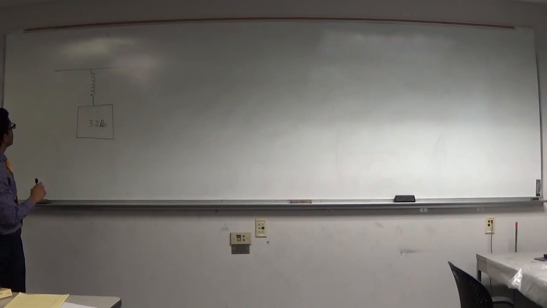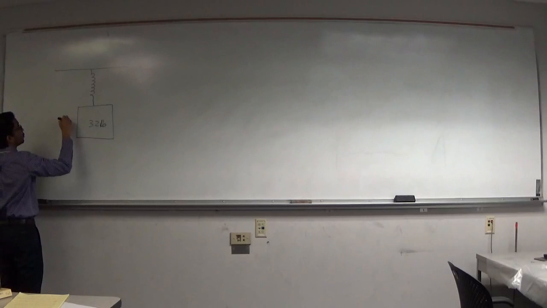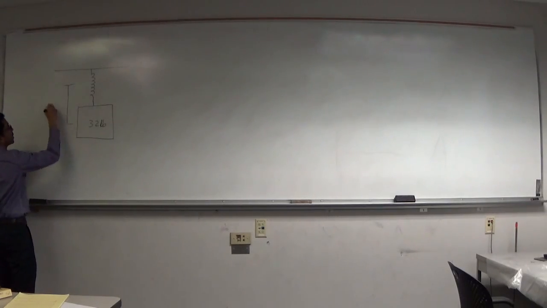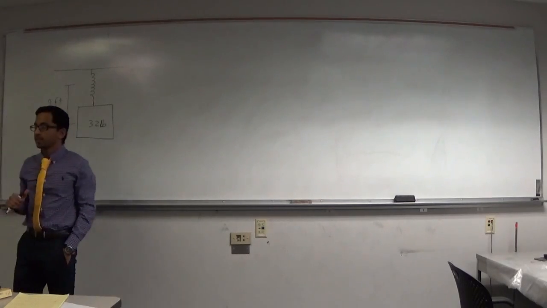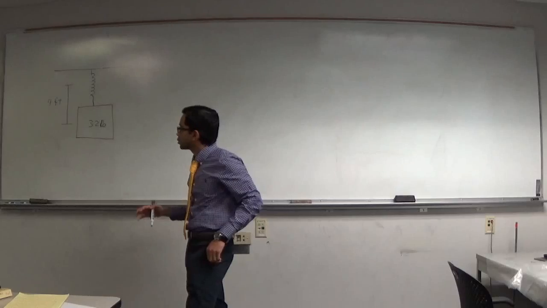And let's say that this is a distance 4 feet from its natural length. So the mass stretches it under gravity a distance 4 feet from its natural length.